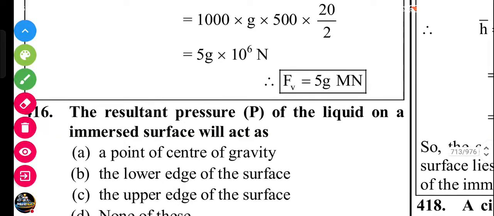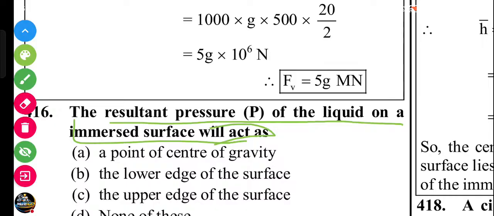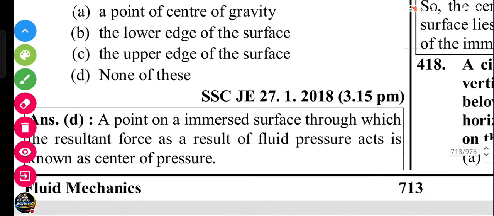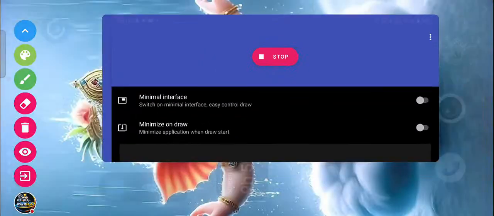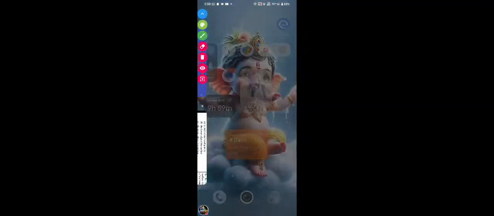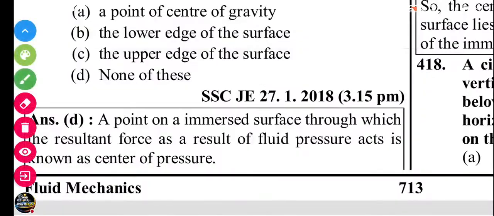Sorry friends, this is not the center of pressure question, a mistake in haste. A point on an immersed surface through which the resultant force as a result of the fluid pressure acts is known as the center of pressure.